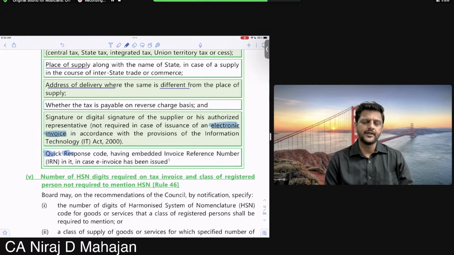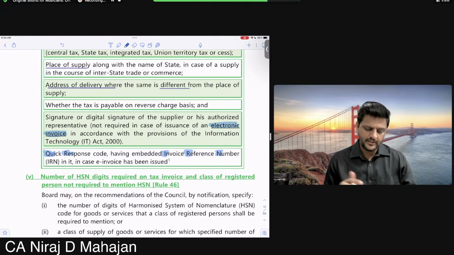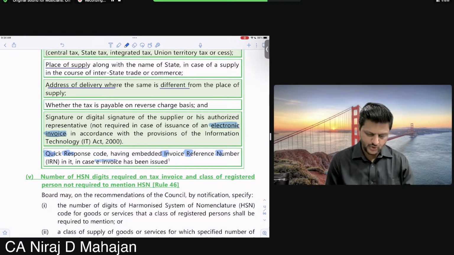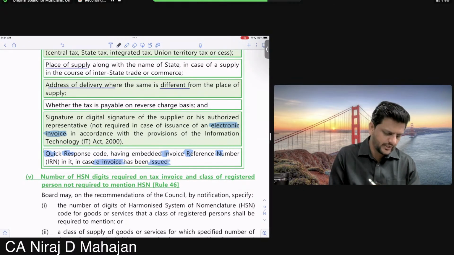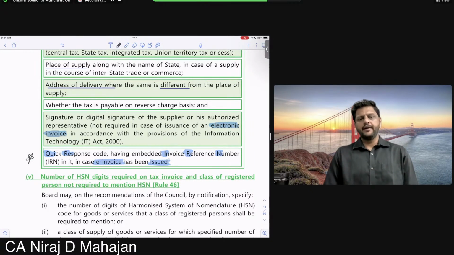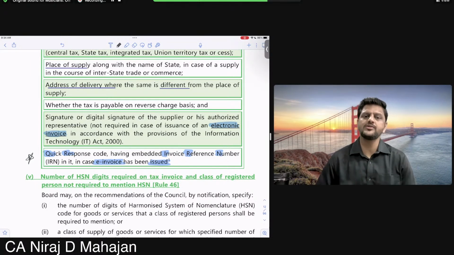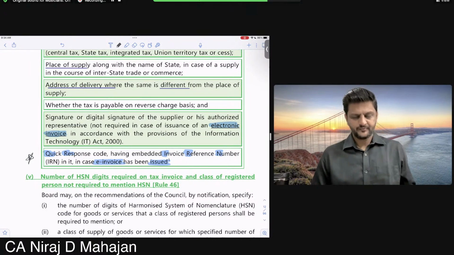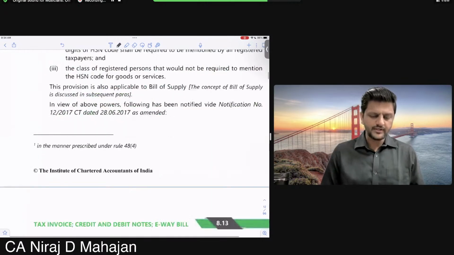Having embedded in that QR code, you will have an invoice reference number in it in case e-invoice has been issued. This will be a little bit challenging for you, okay? QR code and all of that. This we will do in some time. Fine? So on certain invoices you'll also see a QR code. Chalega? On the invoice itself. We're going to do that in some time.